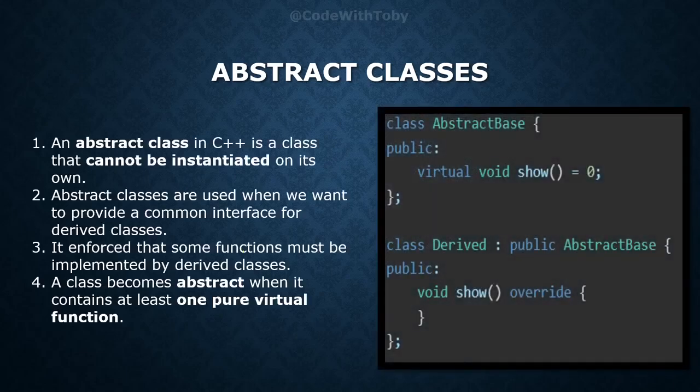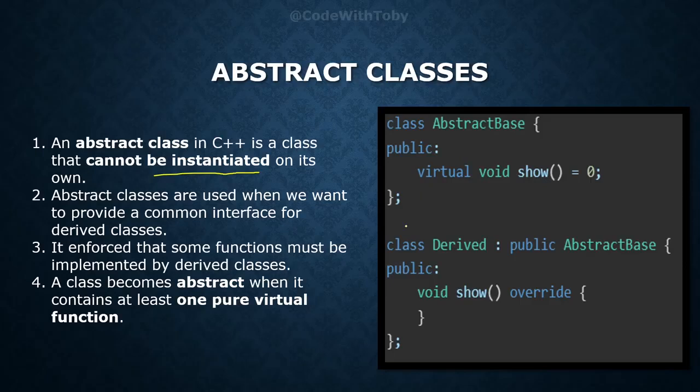An abstract class is a class that cannot be instantiated, meaning we can't define an object for that class. So how will we be able to use the functionality of that class if we don't even create an instance of that class? To do that, we have to define another class which will inherit this abstract class, and in that class we have to define that pure virtual function, and then we can create an instance of the derived class to use the functionality of this base class.